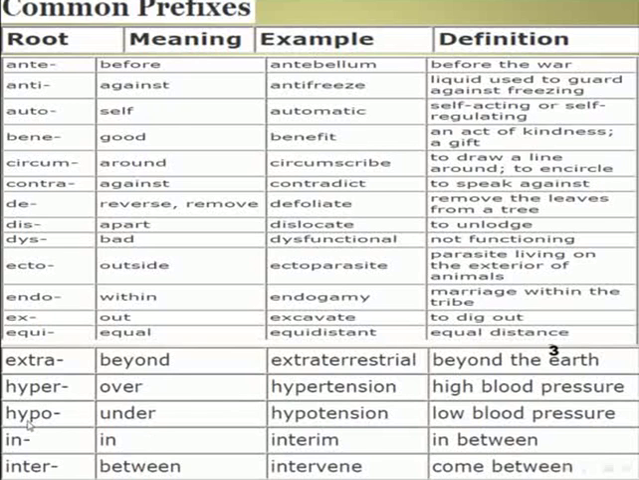Another prefix root, hypo. It means under. Example for the use, hypotension. The meaning, hypotension, low blood pressure. So they are opposite each other, hyper and hypo. Another prefix root, in. The meaning, in. Example, interim. The definition for interim, in between. Another prefix root, inter. It means between. Example, intervene. Definition, come between.